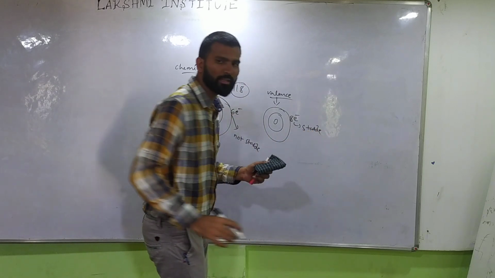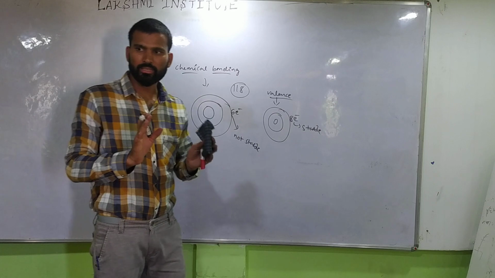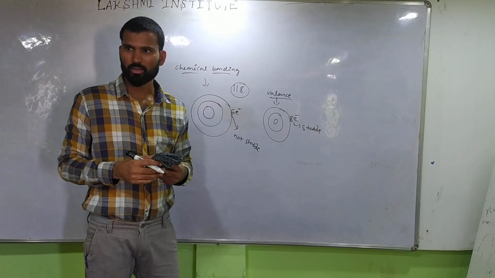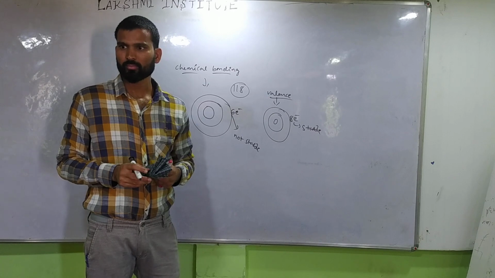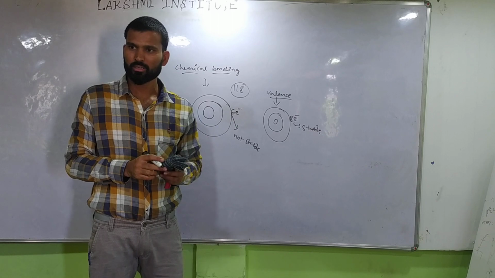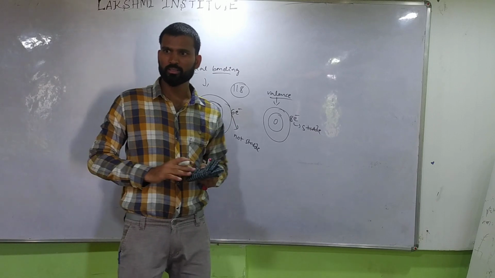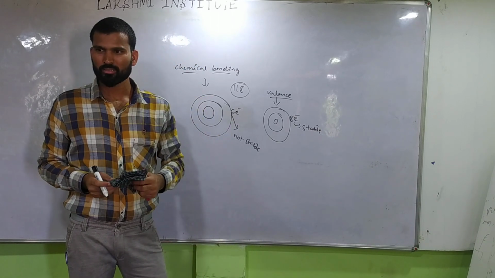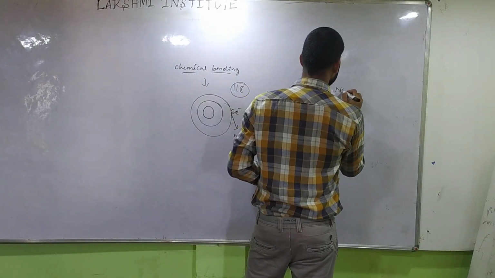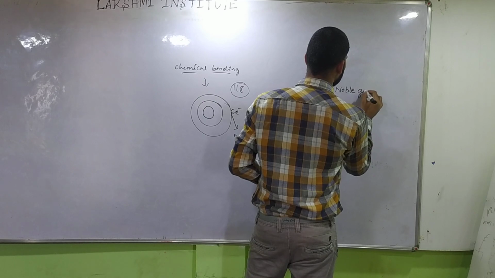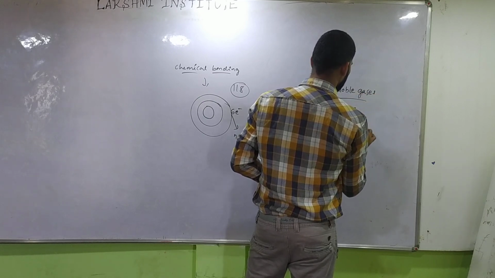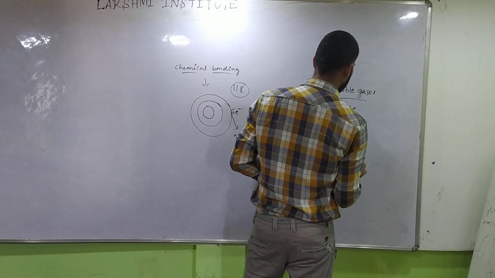Do any elements exist in nature which are already stable? I'm asking, is there any element that is stable in nature? There are noble gases, right? Why do we say noble gases? Helium, neon, argon, krypton, xenon.